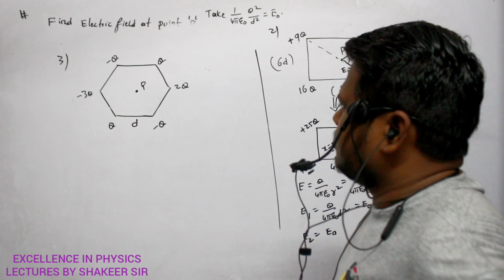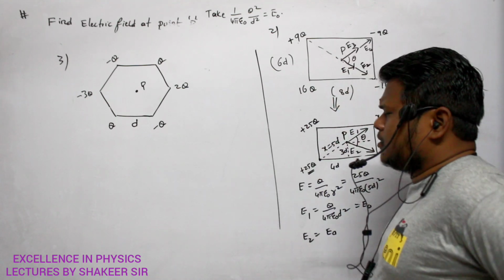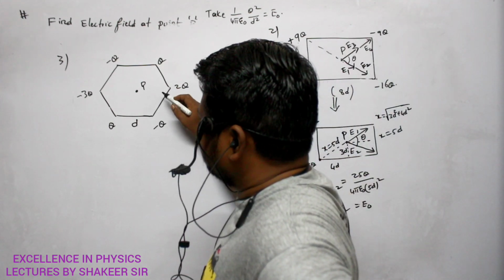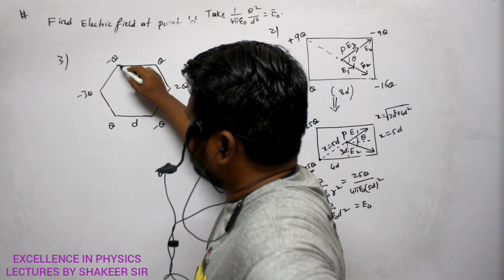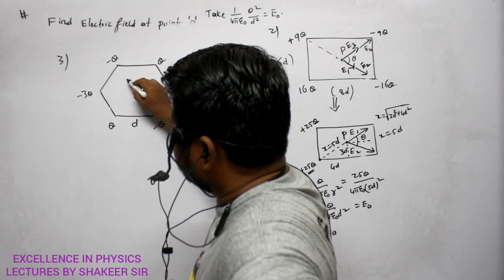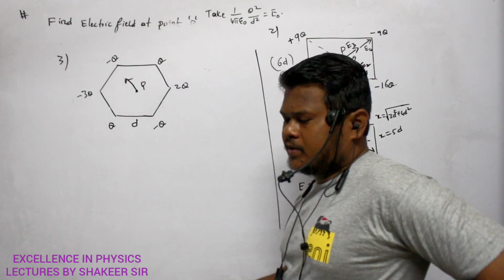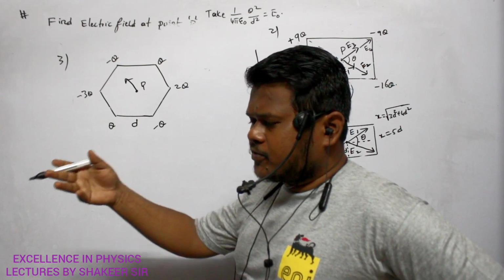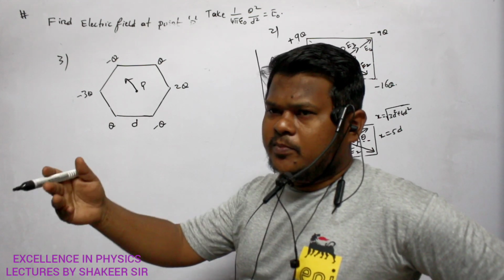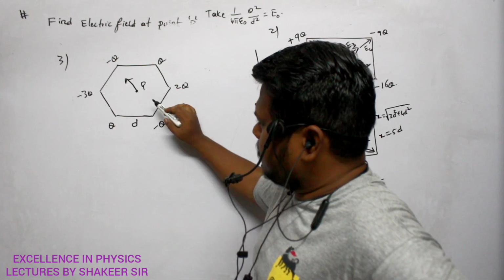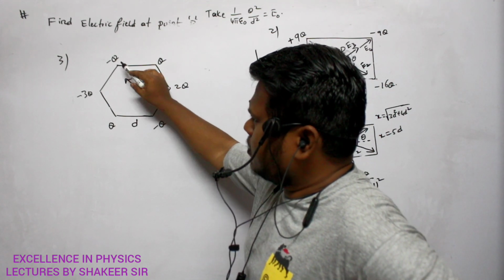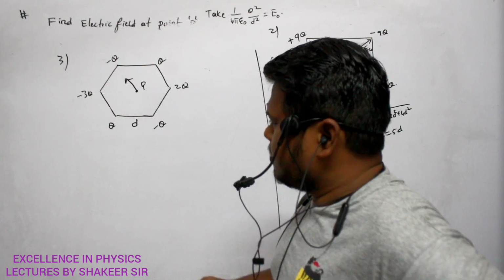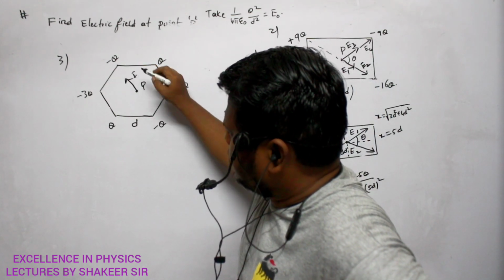Okay. See, by looking at the diagram only, I can say here. The electric field due to minus q will be in this direction. That's all. Because the direction of electric field is what? It is the direction of force experienced by a unit positive test charge. And if I place a positive test charge here, this charge will attract it. So definitely the force will be in this direction. And let this value be E.